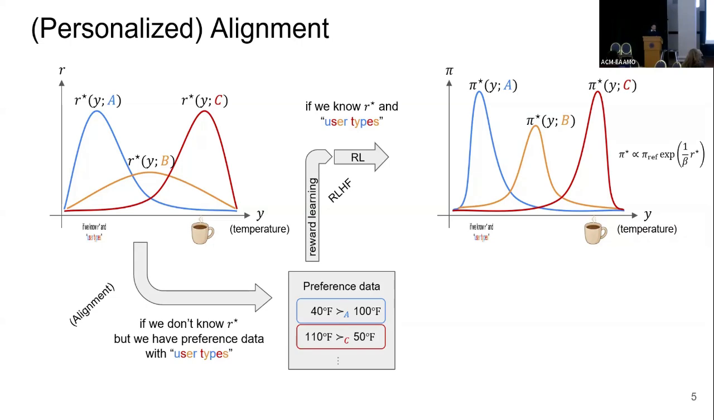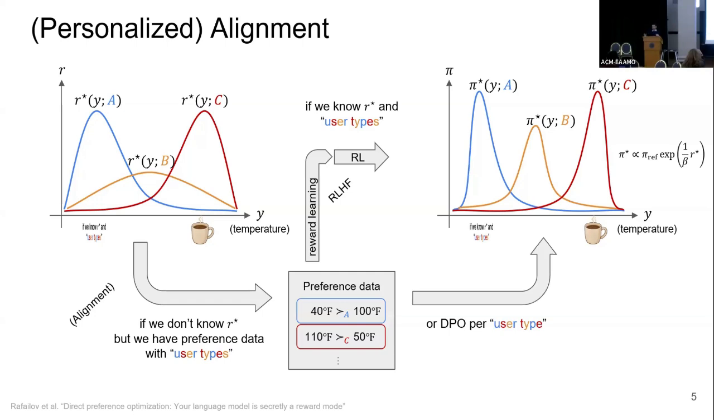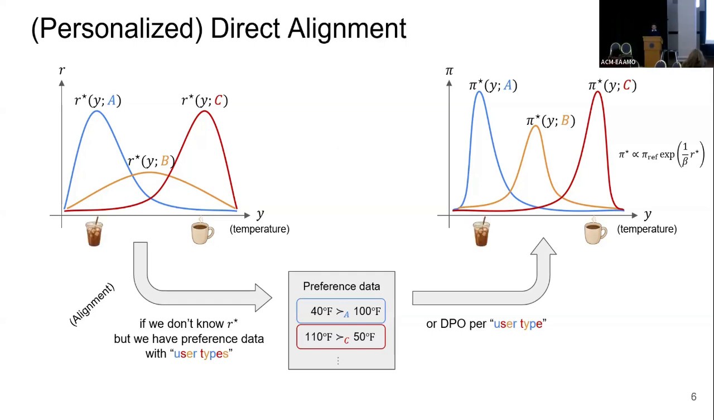Or sometimes I can directly go from the preference data to the policy space. It's what we call direct alignment. And the most famous method here is DPO. So this is what I call personalized alignment. For the rest of the talk, I'm going to be focused on direct alignment, which is going from the preference data set to the policy space directly.